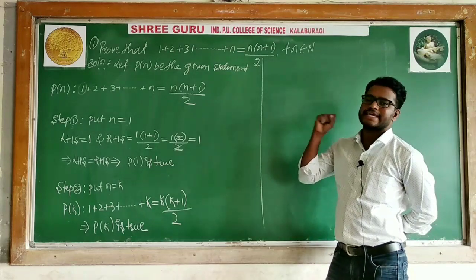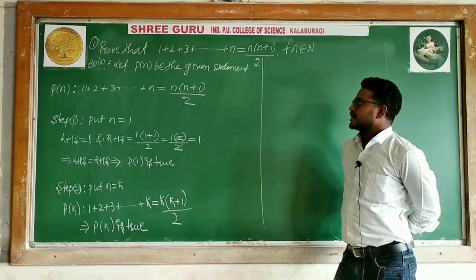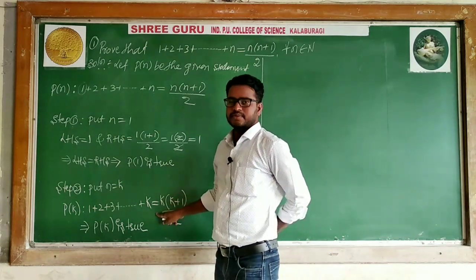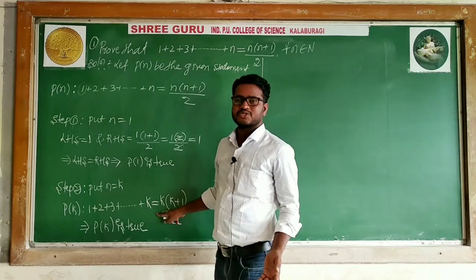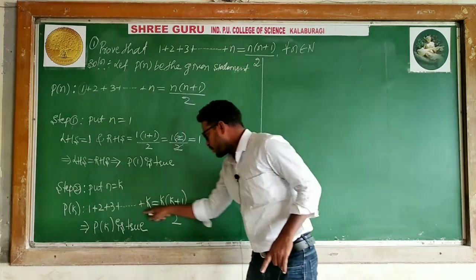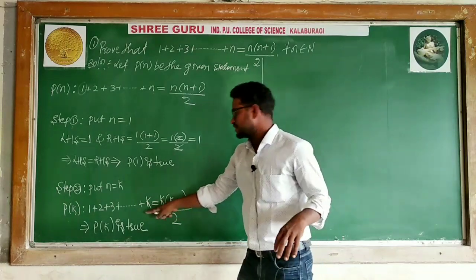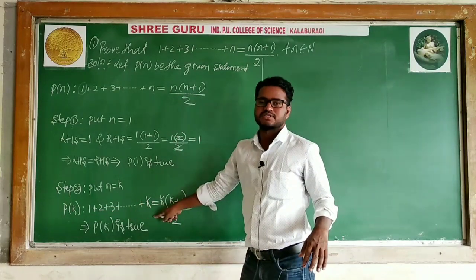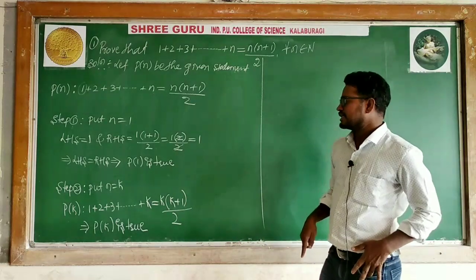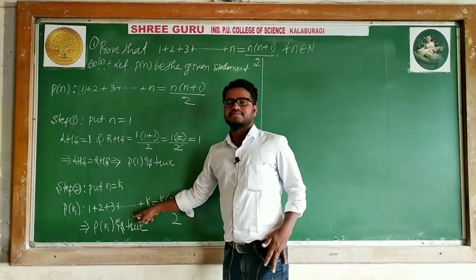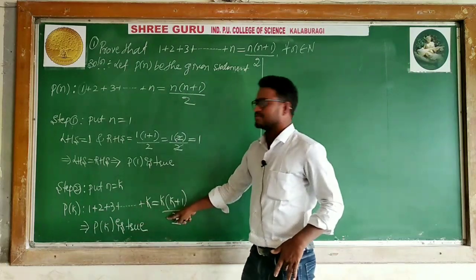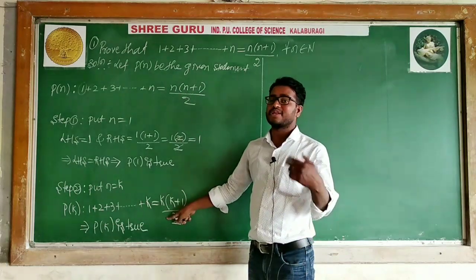Means we will take one extra term. I have n terms. If n terms becomes k terms, and you want to prove for k plus 1 terms, I need one extra term, because we have how many terms? K terms. This is the sum of the k numbers. When this is the sum of the k numbers, k plus 1 means some extra term. That term you have to add. When this is true for k terms, I need to prove it for k plus 1 terms.